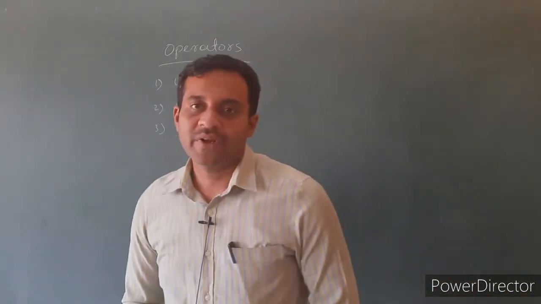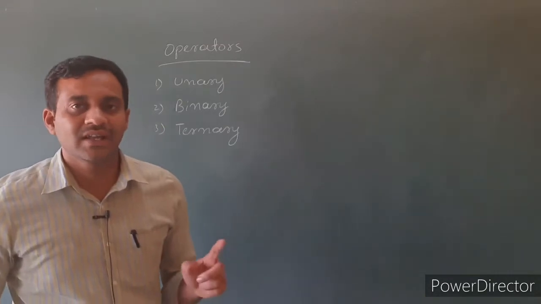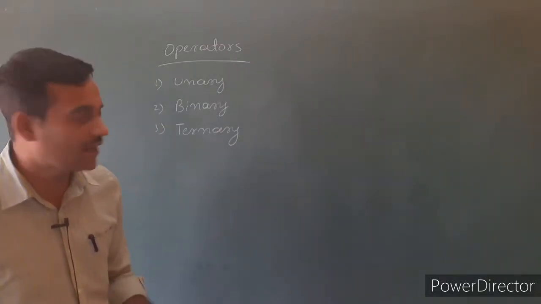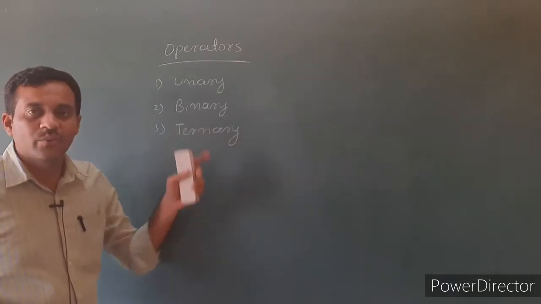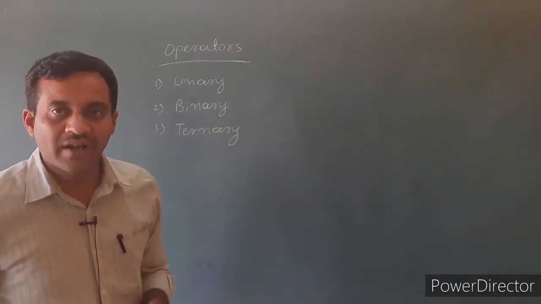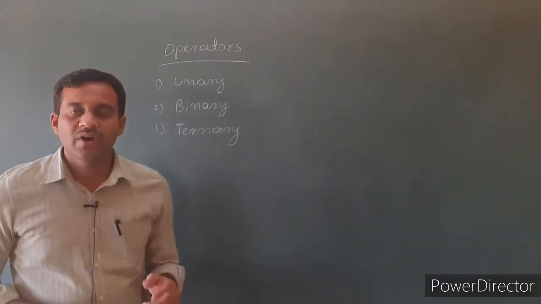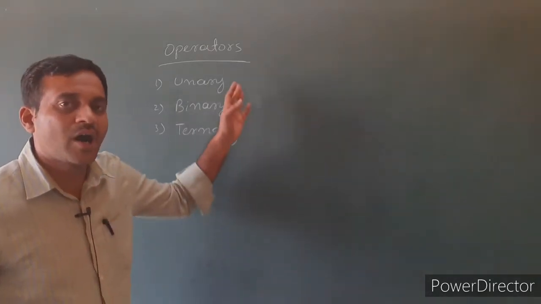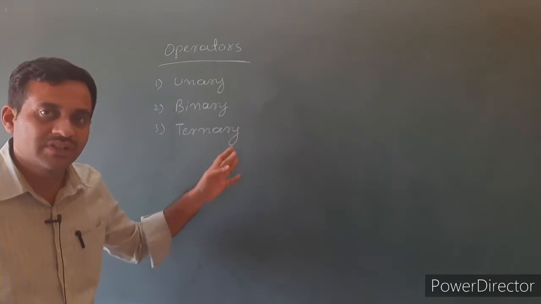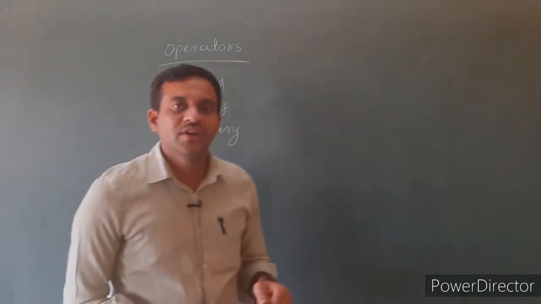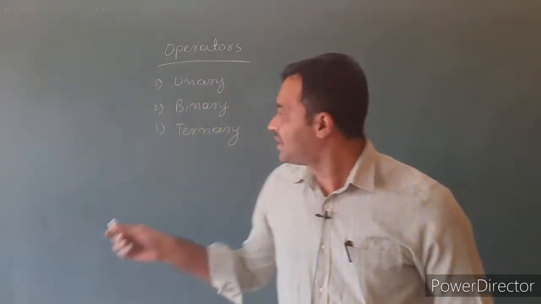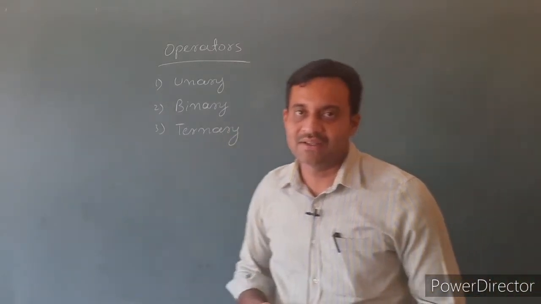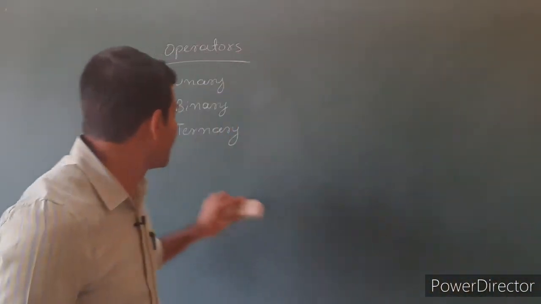Here unary operators work with a single operand, binary operators work with two operands, and ternary operators work with three operands. Depending on the operation, operators are classified into three types. In this video, we discuss unary operators, binary operators and ternary operators in detail. First, consider the unary operators.